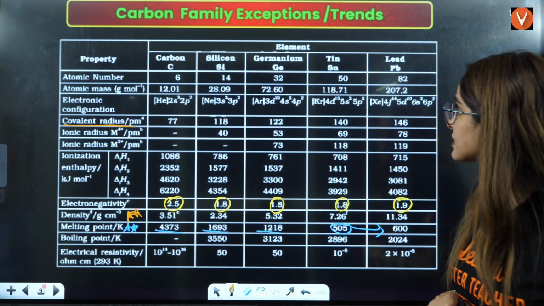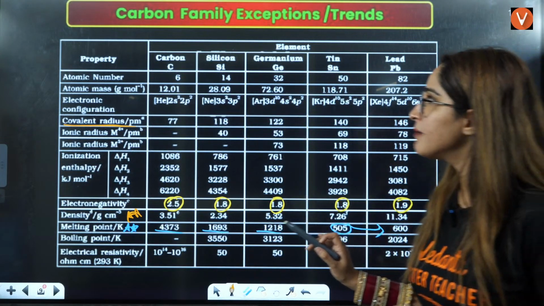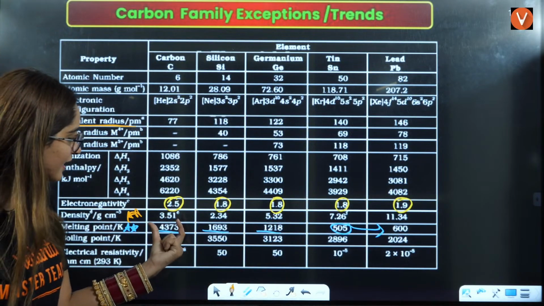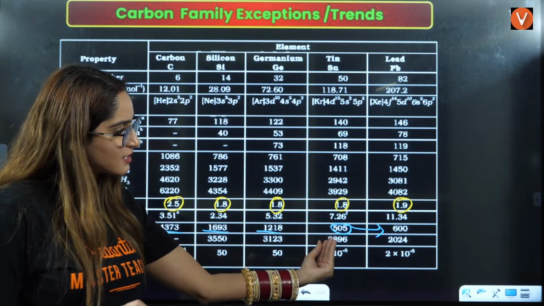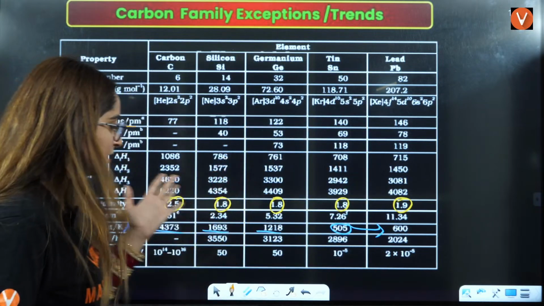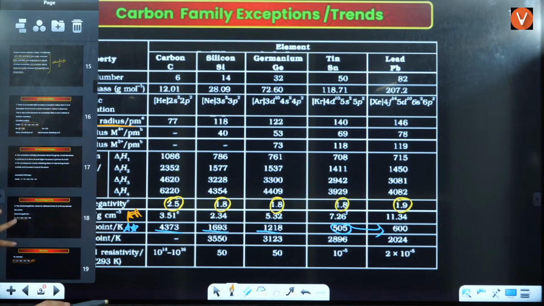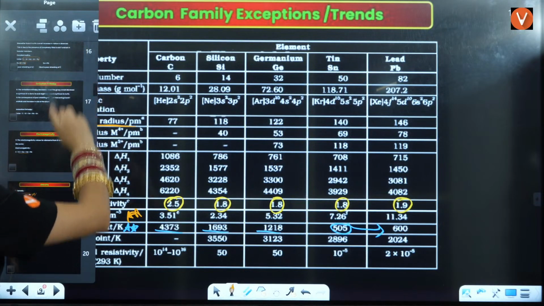Then where is the trend of boiling point, and this is the trend of melting point, right? In melting point also we have seen the abnormal trend here. Firstly it is very high, decreasing, decreasing, decreasing, then slight increase is there, right? So that you can see in the melting point as well. Right, students? Okay, so melting point and density we have seen here, right?